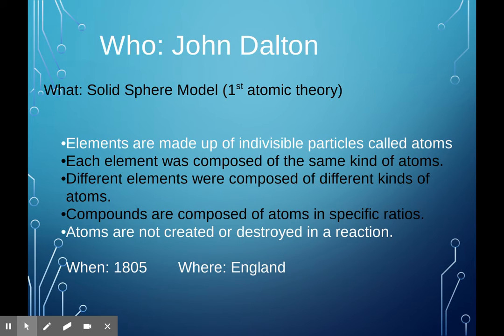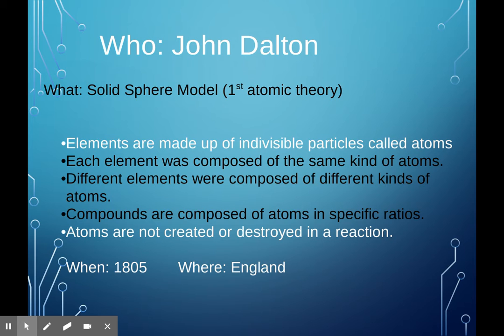So with also John Dalton in 1805, truly if you think about that, it was really only 220 years ago. In the grand scheme of things, 220 years ago really was not that long ago. John Dalton is the first guy that came up with an atomic theory. His was kind of a solid sphere, so he thought the atom was completely solid. Okay, he said elements are made up of indivisible particles. These indivisible particles he called atoms still, just like the Greeks. Each element was composed of the same kind of atoms.